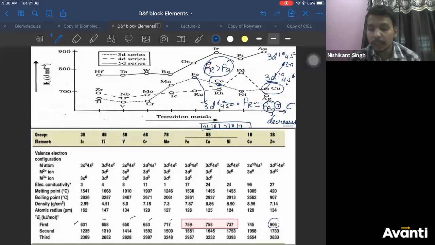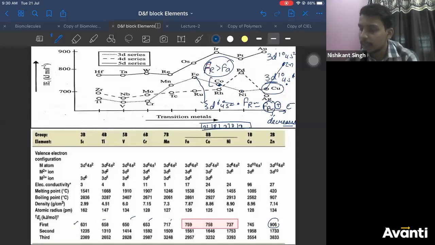And if nucleus is not attracting the electron strongly, is it easier to remove the electron or not? If the electron is not attracted strongly by the nucleus, can we remove that electron easily? Yes. That means even if I supply small amount of energy, electron can be removed.